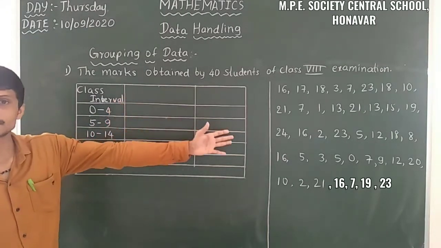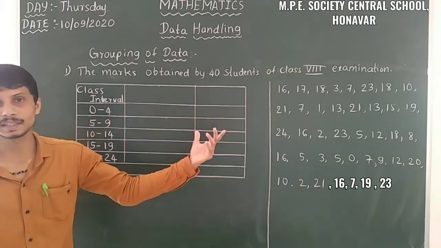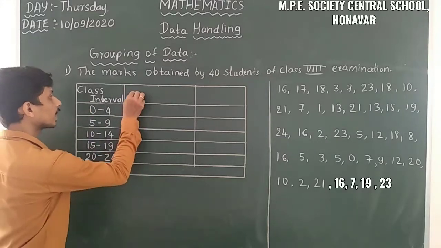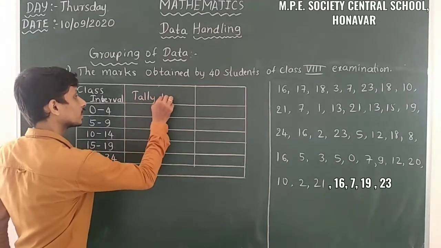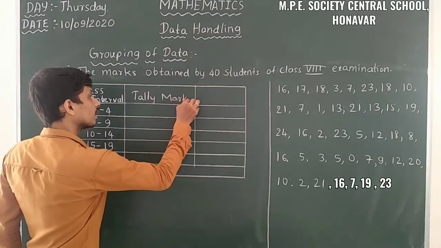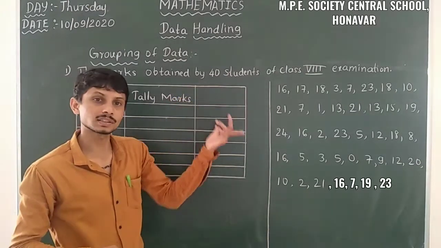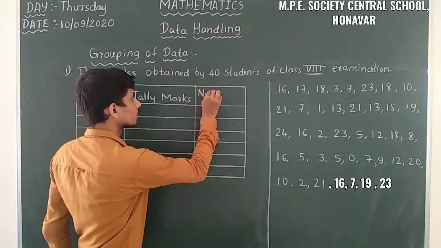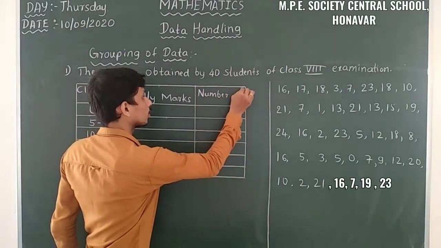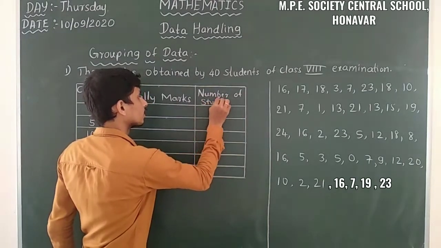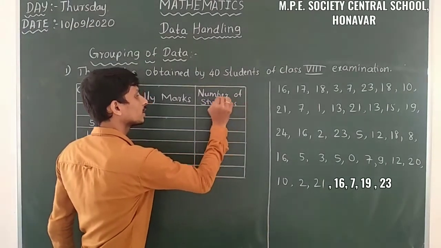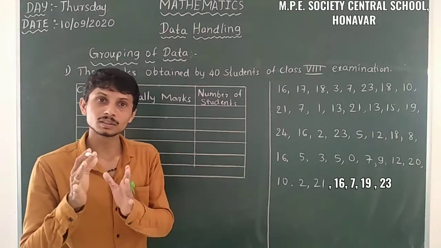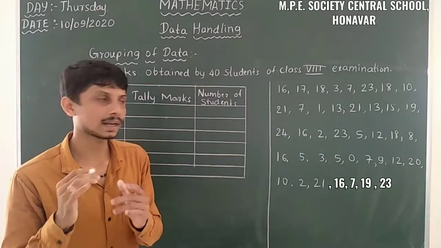Then it is the same as the previous. Here we have to take the tally marks, and here we have to take the number of students also. Number of students who got 0 to 5 marks, likewise. Or we can take frequency also. Write the frequency. Frequency is nothing but how many students are there.